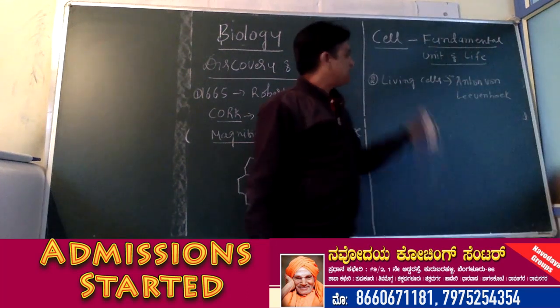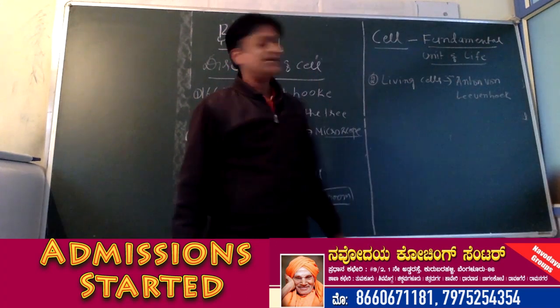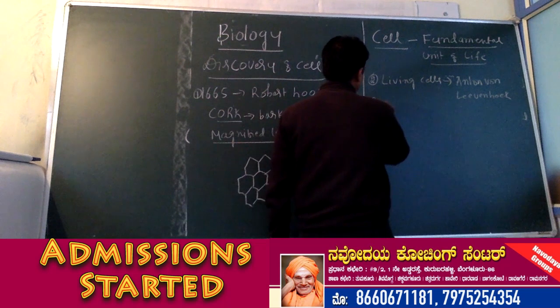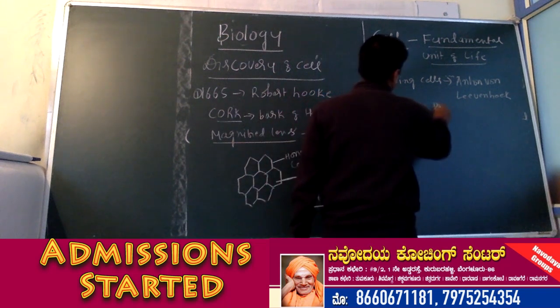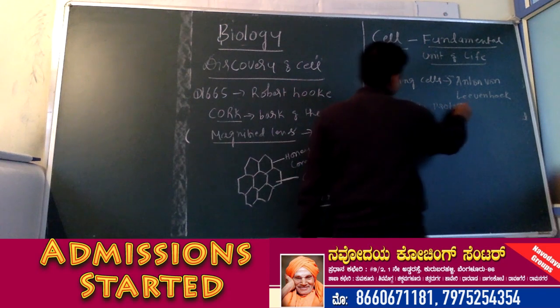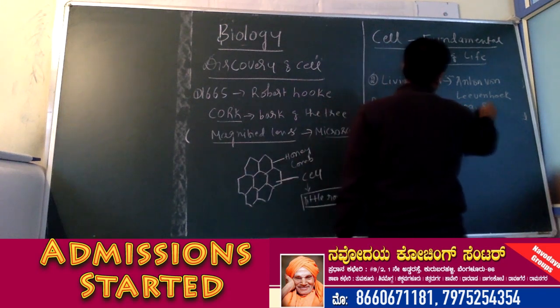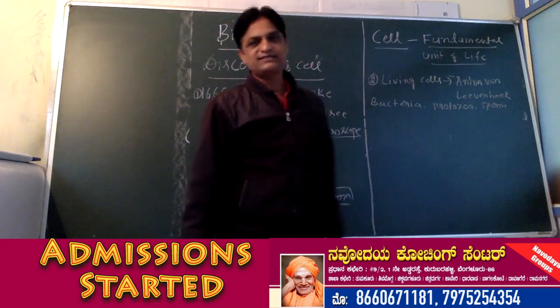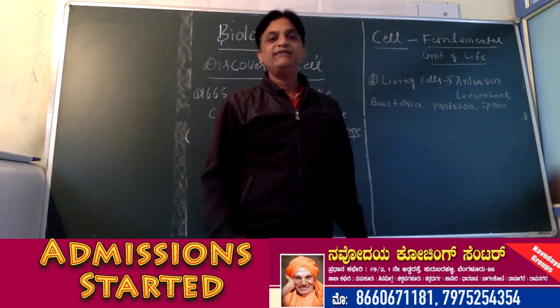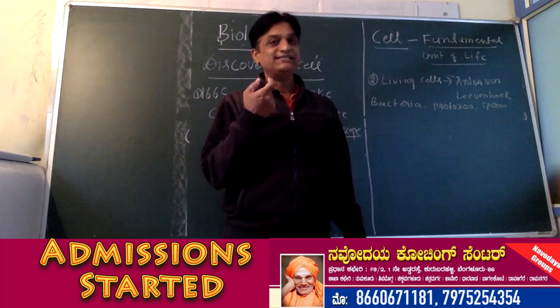So Leeuwenhoek observed living cells like bacteria, protozoa, and sperm cells. So actually Leeuwenhoek observed the cheek cells.